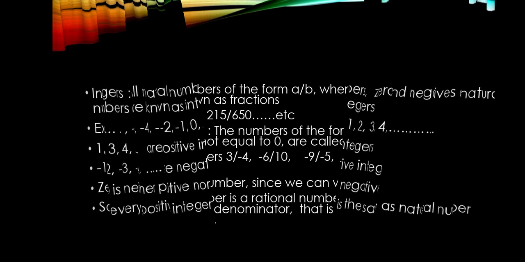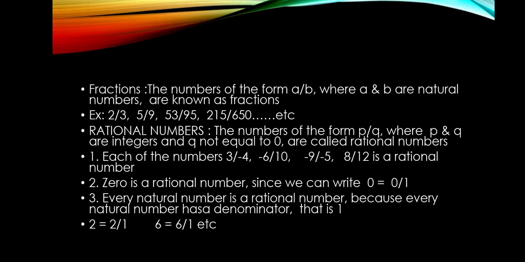Now we shall learn what are fractions. The numbers of the form a upon b or a by b, where a and b are natural numbers, are known as fractions. Here we need to remember these fractions are in the form of a upon b, where a and b are natural numbers, not integers. They are only natural numbers. Examples are given below: 2 upon 3, 5 upon 9, 53 upon 95, etc.